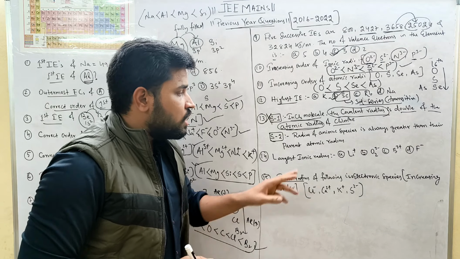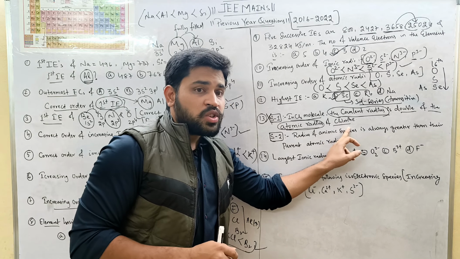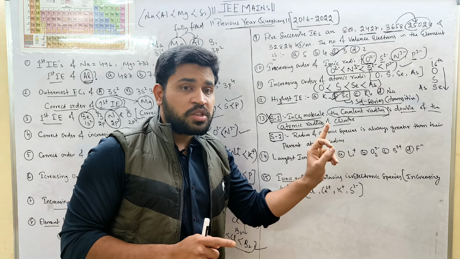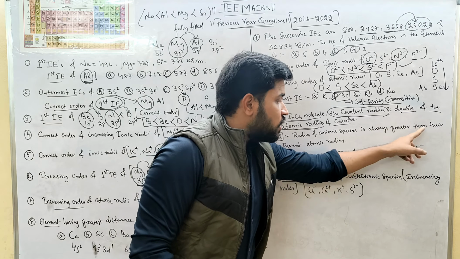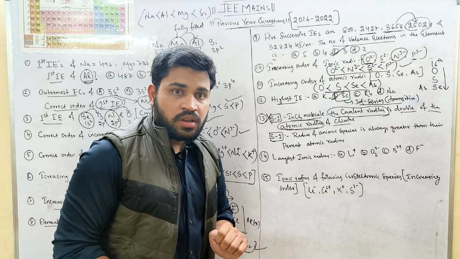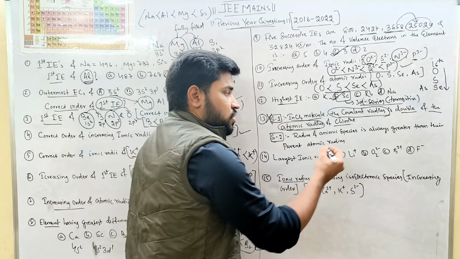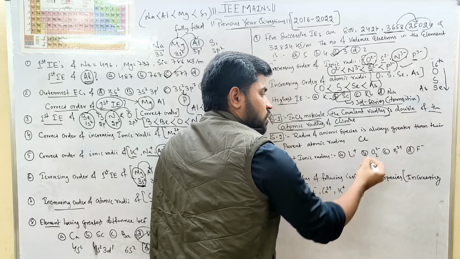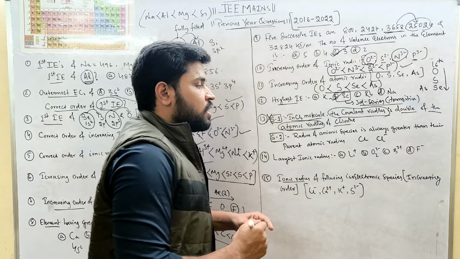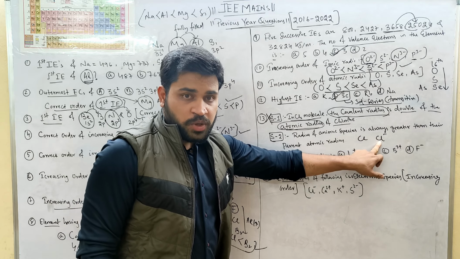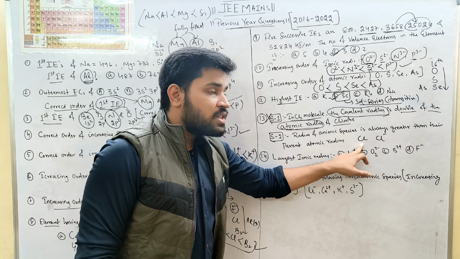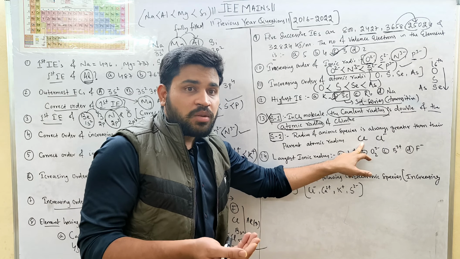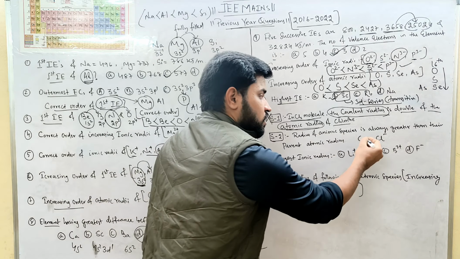Statement 2: radius of anionic species. The radius of an anion, a negative ion, is always greater than its parent atomic radius. As we discussed, take a chlorine atom and Cl minus. Cl minus is an anionic species, and the anion's atomic radius is always greater than its parent or neutral atom. This is right.